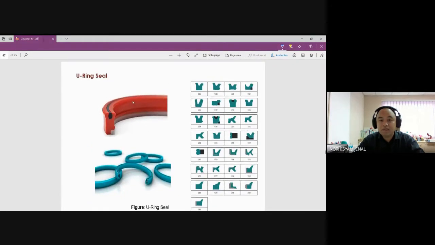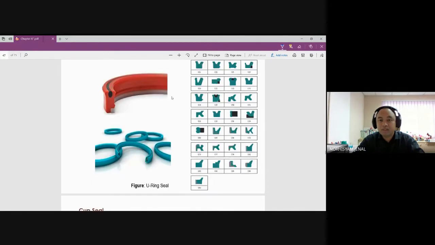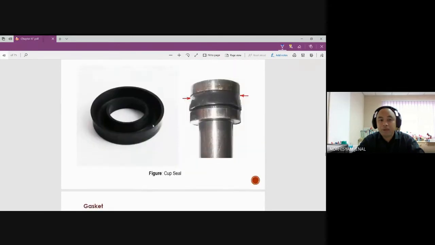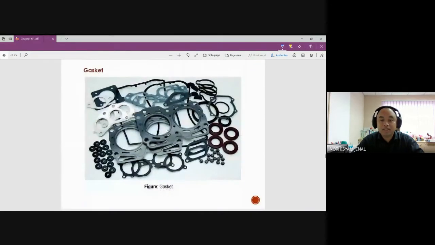Why do we call this a U-ring? Once again, you can see it from the shape, it's a U-ring. And then we have the cup seal. A cup seal is when you have one part closing the seal over here. Cup means it's closing on top, and the other one is connected to the top part. So this part with the hole will connect to the bottom part, and then the top part will close on the top. Okay, gasket, this is usually seen in the engine compartment. On top of the engine, we put a gasket.